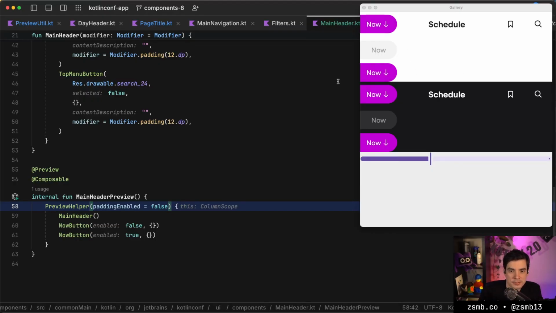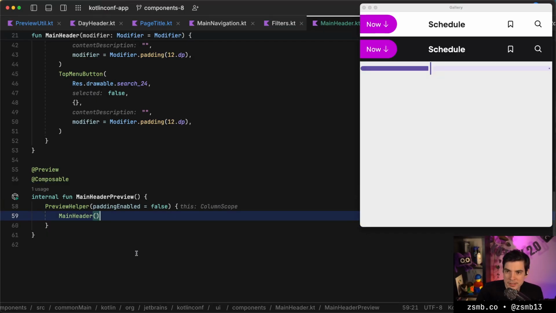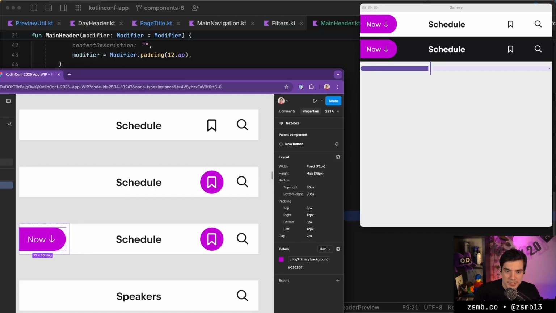And this actually also solves the height problem immediately. So that's quite good to see. If we remove these, we'll see a top bar that looks a lot like what we have in the design. So we are progressing here.